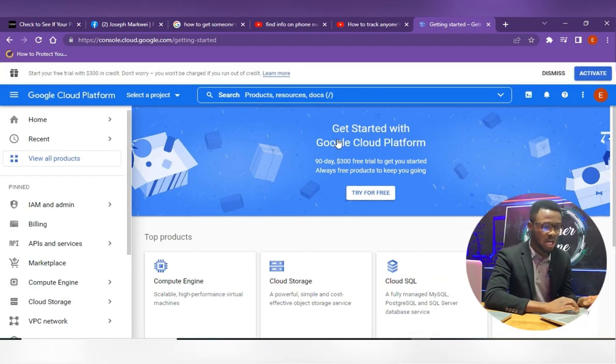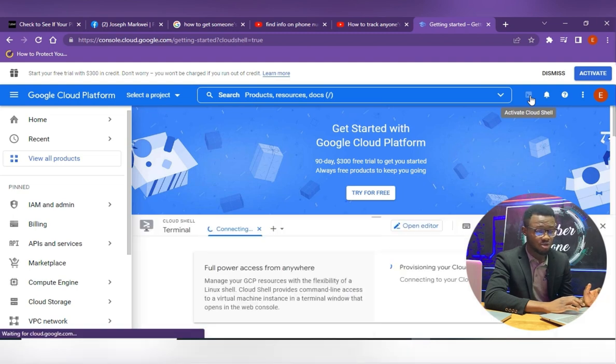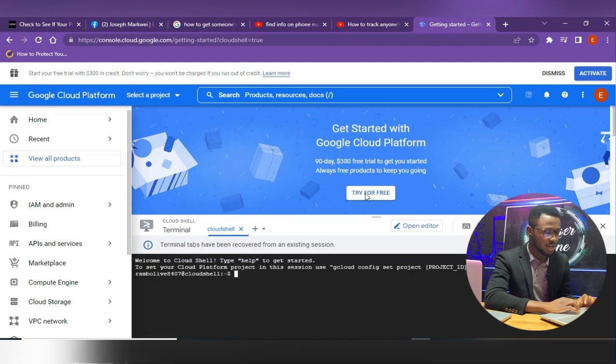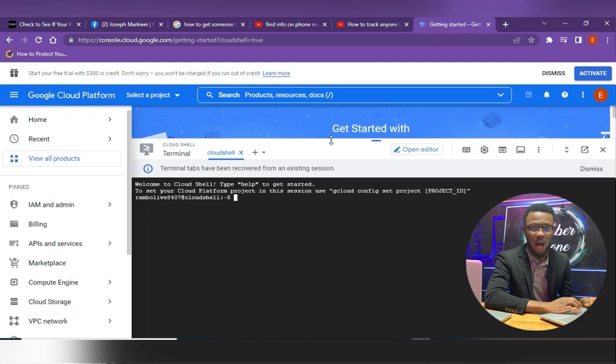So what you do is you come to this one. You see this? Activate Cloud Shell. So you click on Activate Cloud Shell. We are going to use the terminal from Google. So here it's trying to load. Here we are. So let's bring this up so that we have a bigger screen, a bigger space to do our test.